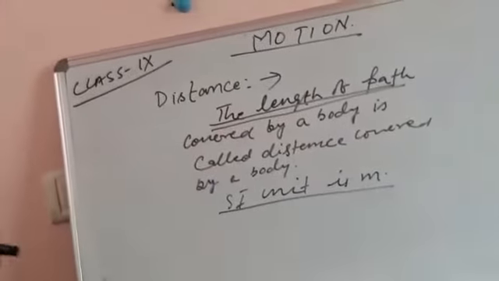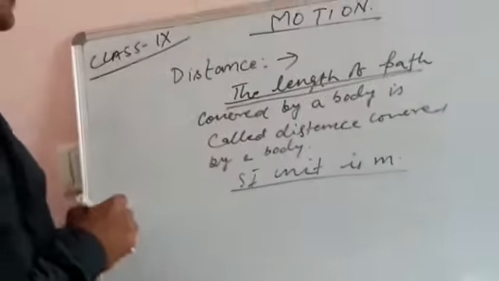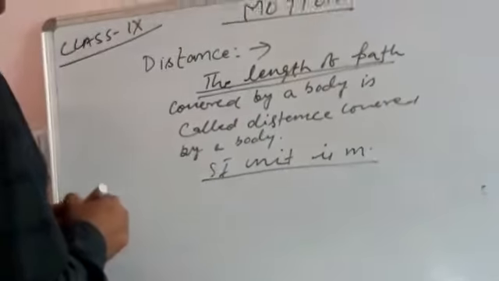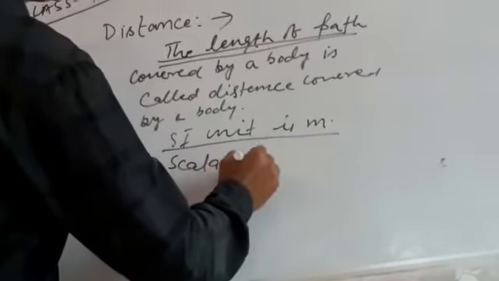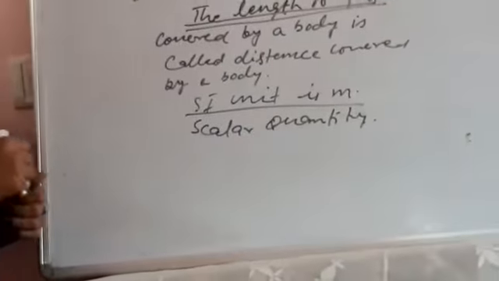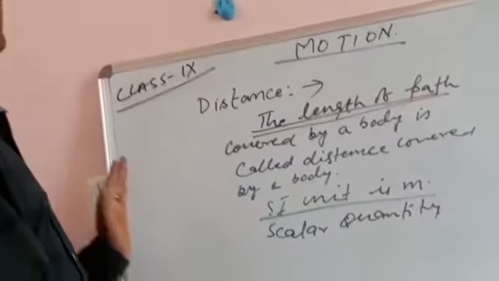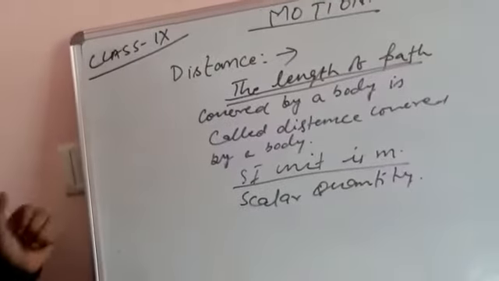Now, there is something more. Distance is also a scalar quantity. It is a scalar quantity because direction is not specified with the distance. Whenever an object changes its position, the very first term that comes is distance.